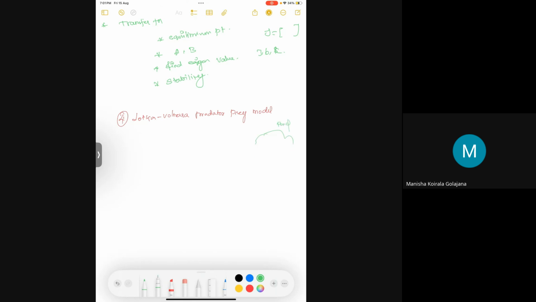In that pond, there lives a small fish and there lives a big fish. Say at day 0, there is one big fish and three small fish. So after day 15, what will be the number of small fish and big fish?